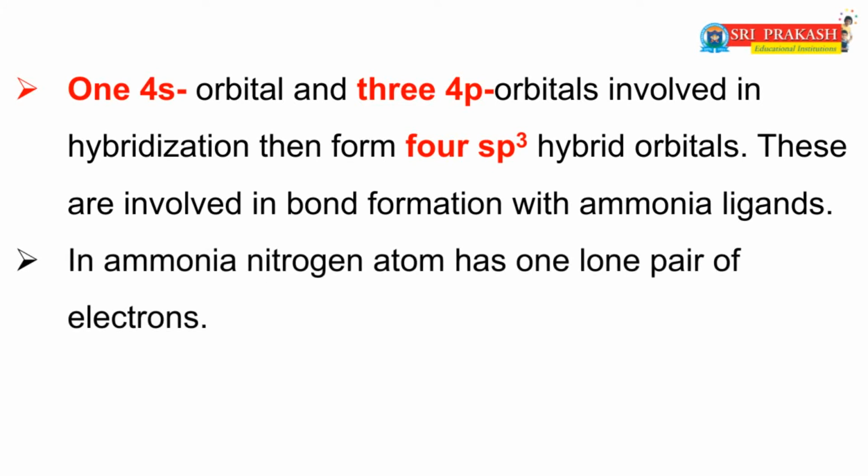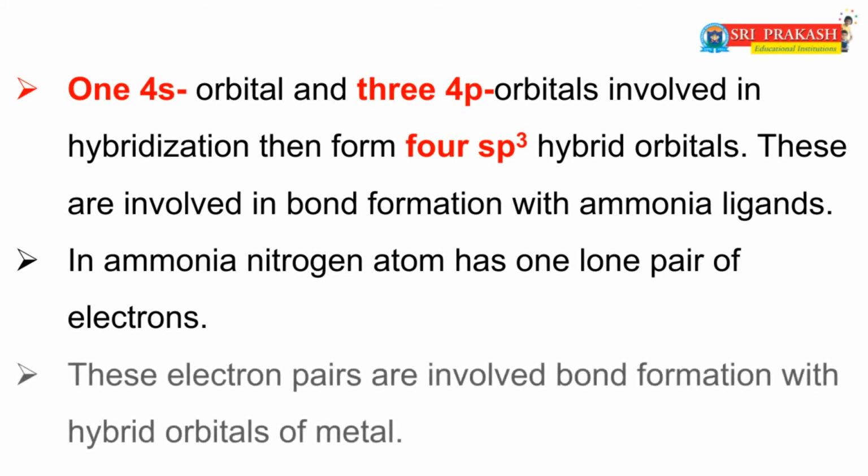In ammonia, the nitrogen atom has one lone pair of electrons. These electron pairs are involved in bond formation with the hybrid orbitals of the metal, forming coordination covalent bonds.